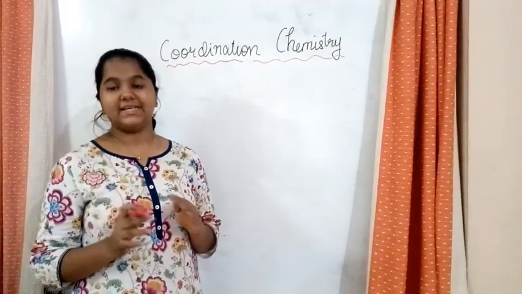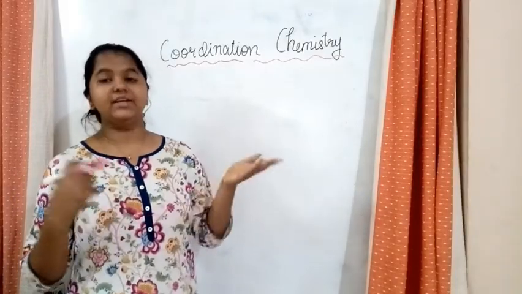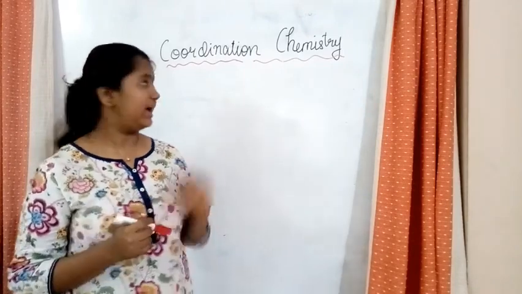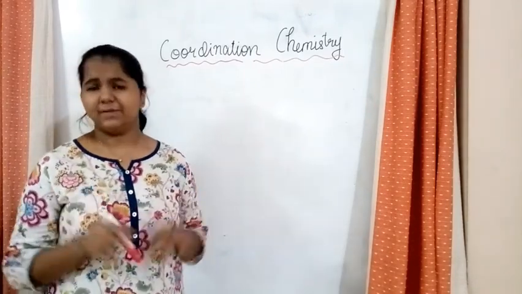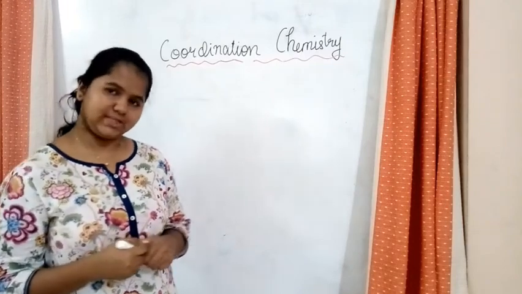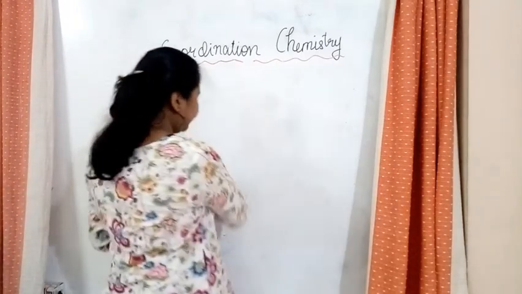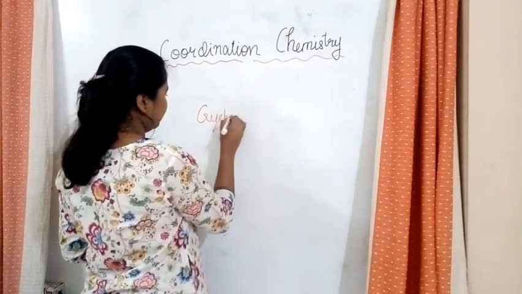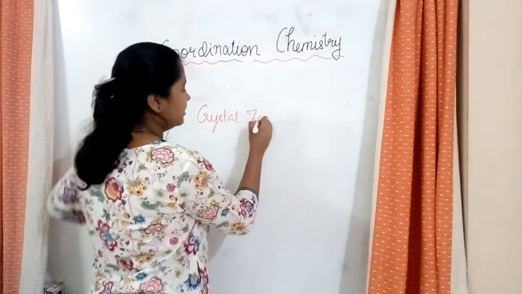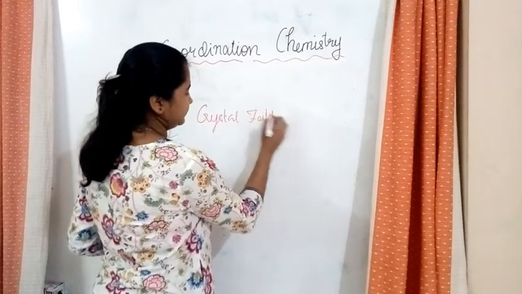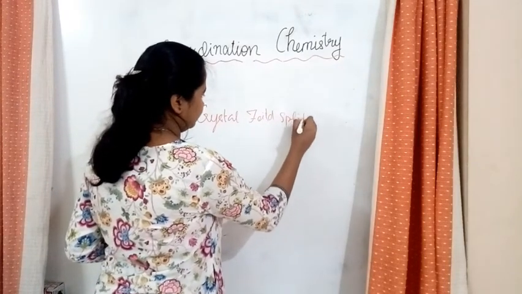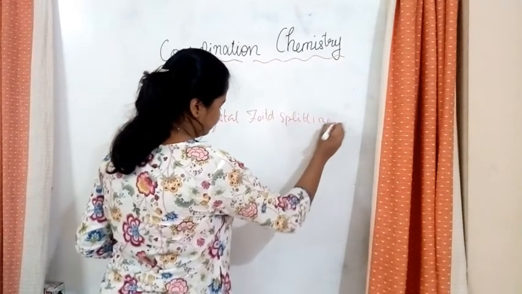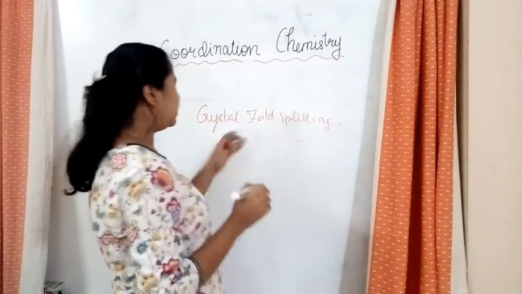So before discussing the tetrahedral and octahedral in detail, we have to deal with 3 terms related to CFT. So let's see what they are. The first term that we have to learn is crystal field splitting. So what is that?